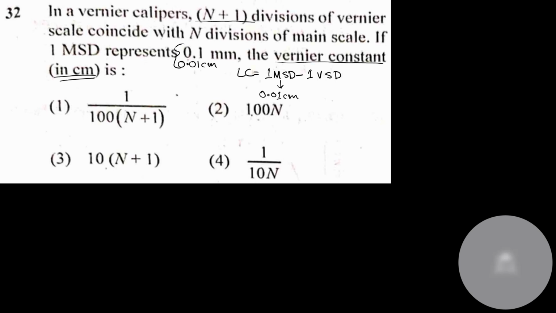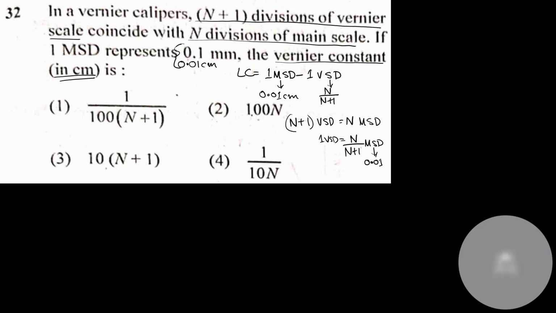Now out here, n plus 1 divisions of the vernier scale coincide with n divisions of the main scale, so I'll just apply the unitary method. N plus 1 VSD is equal to n MSD, or 1 VSD is equal to n by n plus 1 MSD. And what is the value of MSD? 0.01 centimeter.